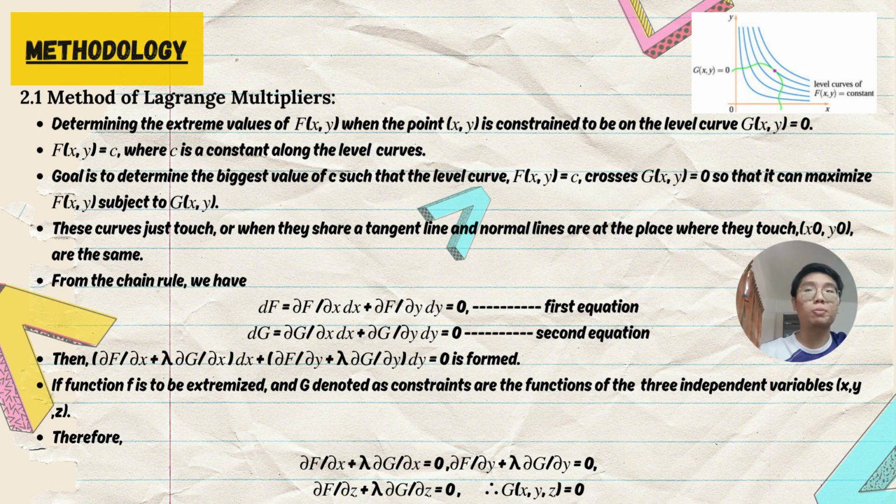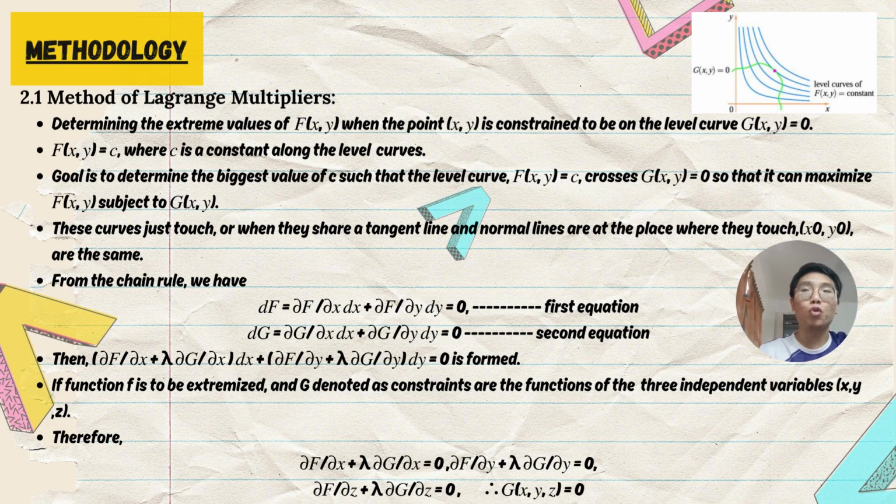2.1 Method of Lagrange multiplier. The Lagrange multiplier method is a strategy for determining the extreme values of f(x,y) when the point (x,y) is constrained to be on the level curve g(x,y) equal to 0, where f(x,y) equal to c, c is a constant along the level curve. It is to determine the biggest value of c such that the level curve f(x,y) equal to c crosses g(x,y) equal to 0, so that it can maximize f(x,y) subject to g(x,y). The curves just touch when they share a tangent line and normal at the place where they touch, so the xy coordinates are the same. Therefore, the gradient vectors are parallel.